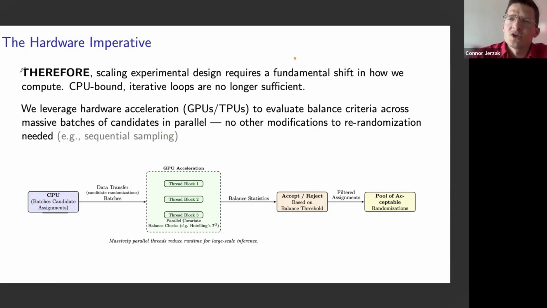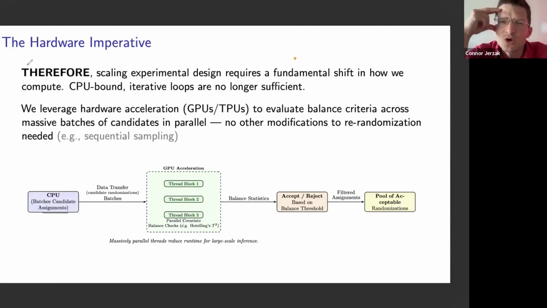Experimental design requires a shift, especially for these high dimensional experiments, in how we perform compute. These CPU-bound iterative loop type approaches are going to be too slow for our purposes here of generating a huge number of possible randomizations, and then choosing the best among those.